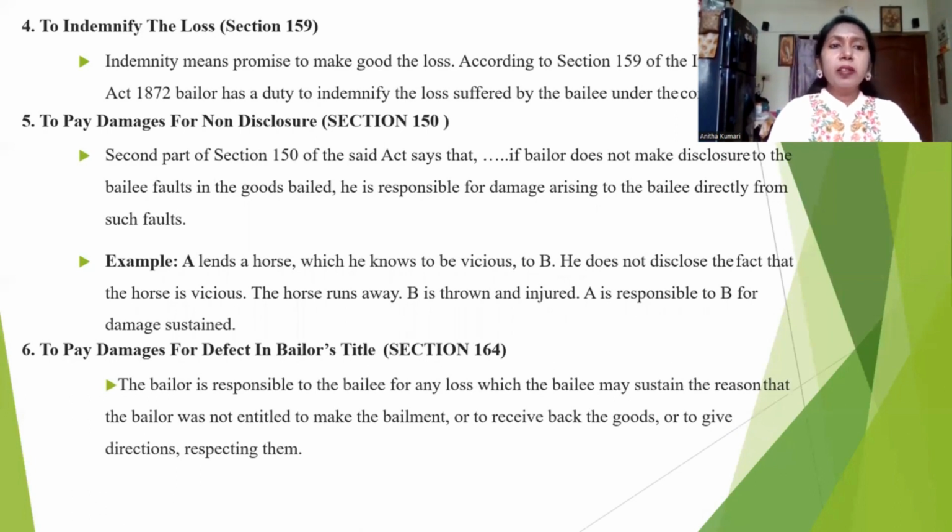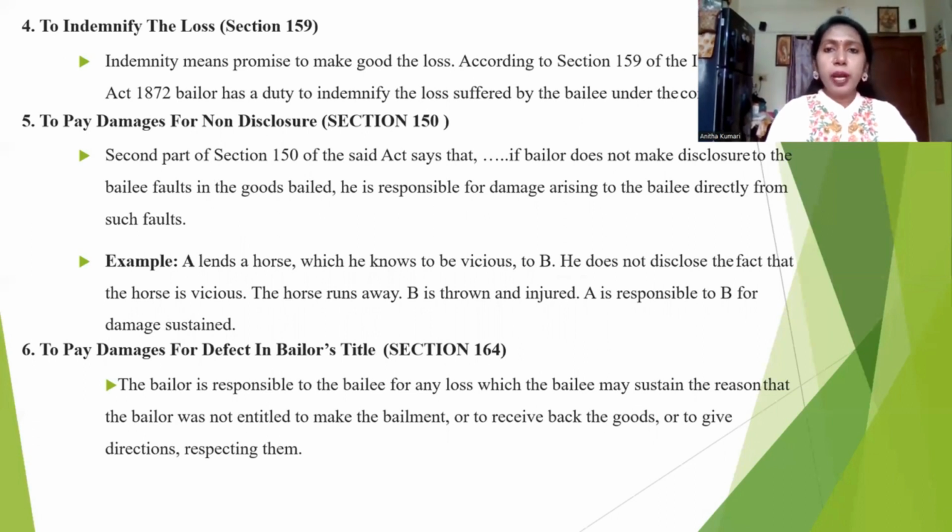To indemnify the losses. Indemnity means a promise to make good the loss. According to Section 159, Indian Contract Act 1872, the bailor has a duty to indemnify the loss suffered by the bailee. So, to pay the damage for non-disclosure. If a bailor does not disclose to the bailee a fault in the goods bailed, he is responsible for the damage arising to the bailee directly from the fault. What do you mean by this? Example: A lends a horse, same thing.